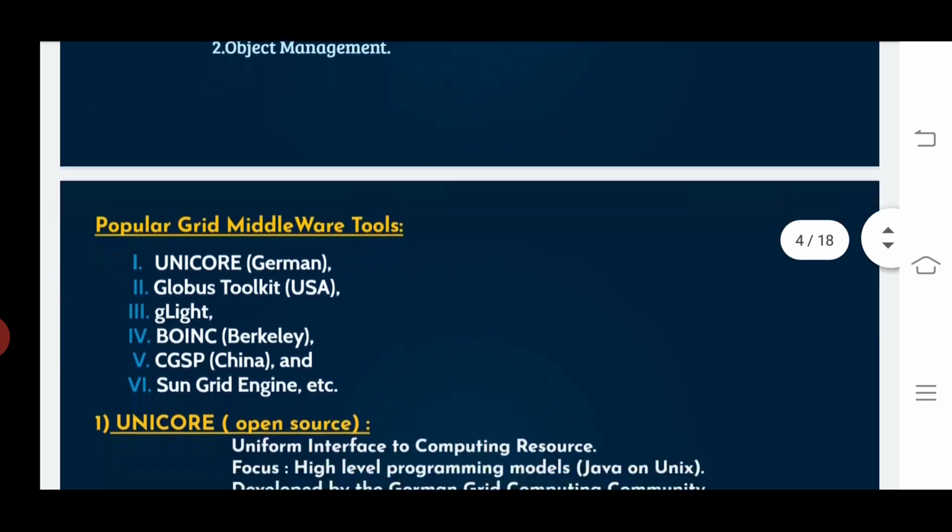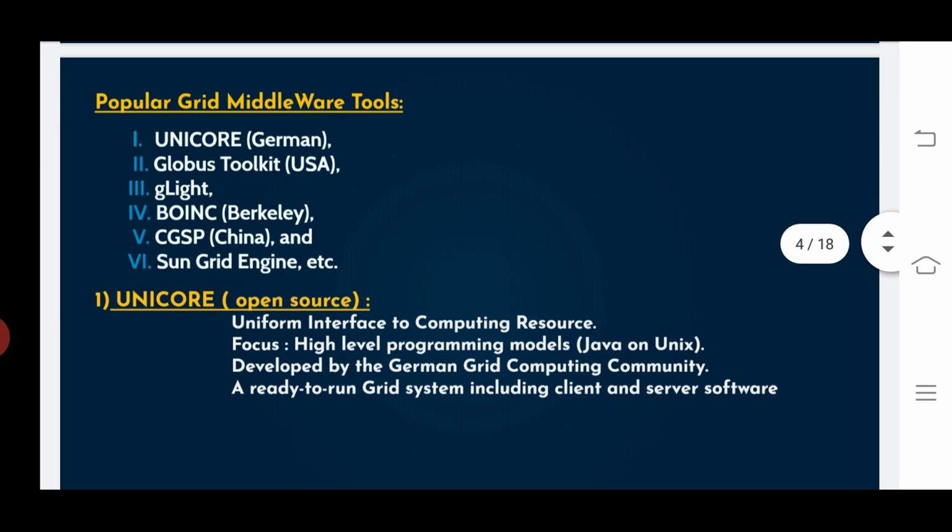Coming to the popular grid middleware tools, tools are nothing but some components. The most popular grid middleware tools, the first one is Unicore. Unicore is one of the packages, and Globus toolkit, written in the USA, is also one of the packages. These are all the packages.